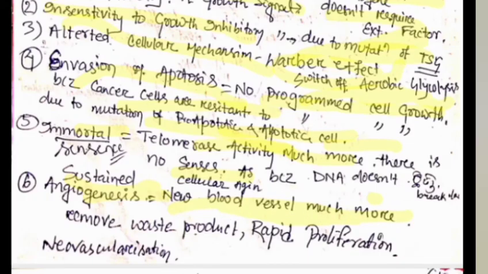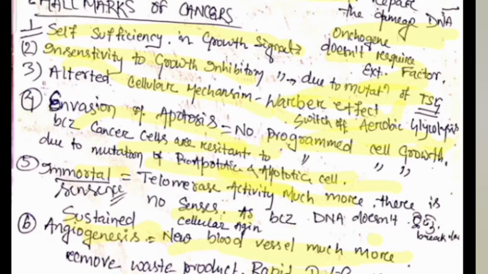More and more new blood vessel formation occurs, which leads to neovascularization and to the rapid proliferation of the tumor cell that we will find.